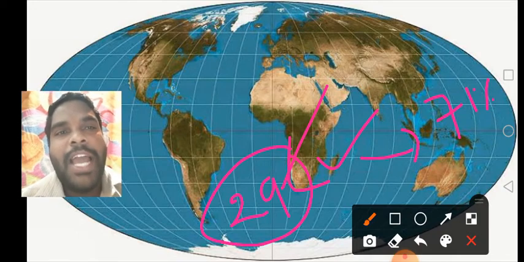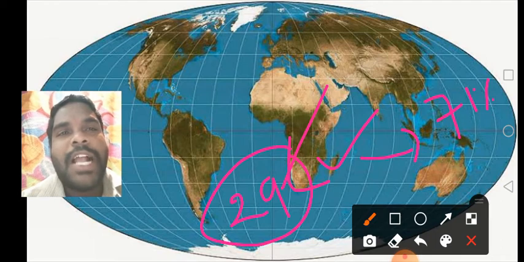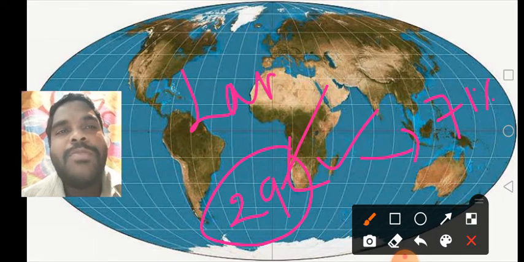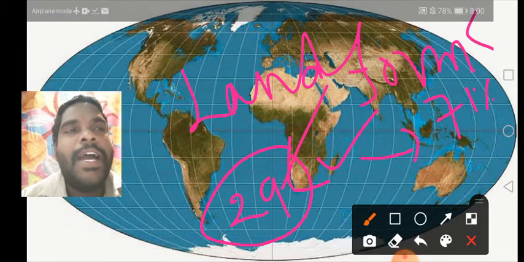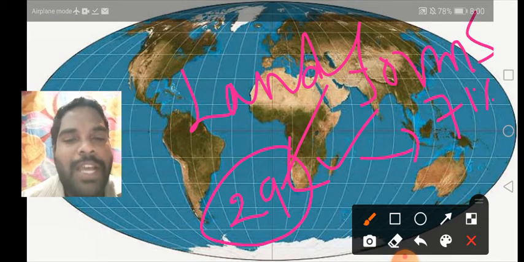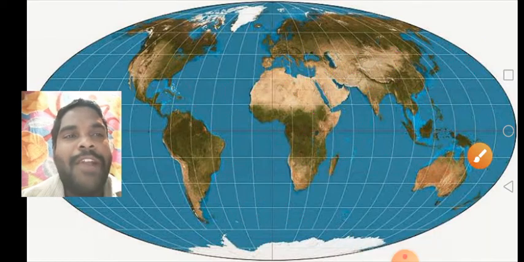Relief features of the earth are physical features of the earth. These relief features and physical features are also called landforms of the earth. Understand children? Landforms of the earth. Today we are going to learn about some main kinds of landforms.